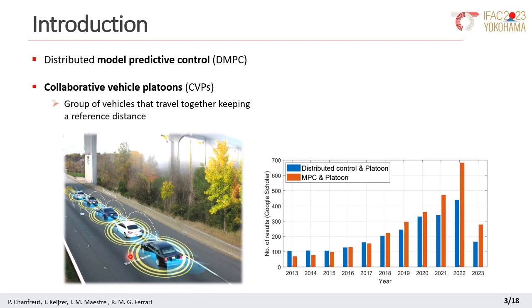The concept of platoons has been reported to offer promising solutions to pollution and traffic jams, and with increasing interest in connected and autonomous vehicles, distributed control approaches, and in particular MPC, have received special interest to control such systems. And this is illustrated here in this bar plot. Here we show the number of results found in Google Scholar over the last decade, containing the words distributed control and platoons in blue, and MPC and platoons in red.